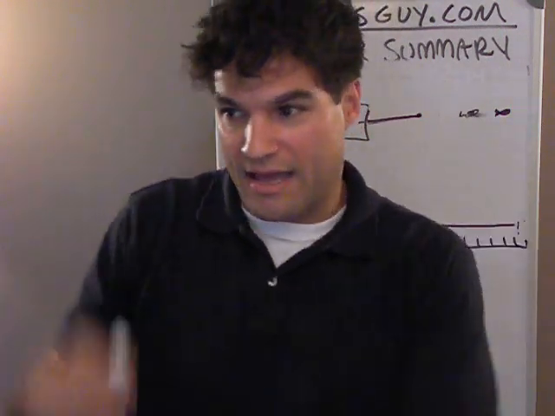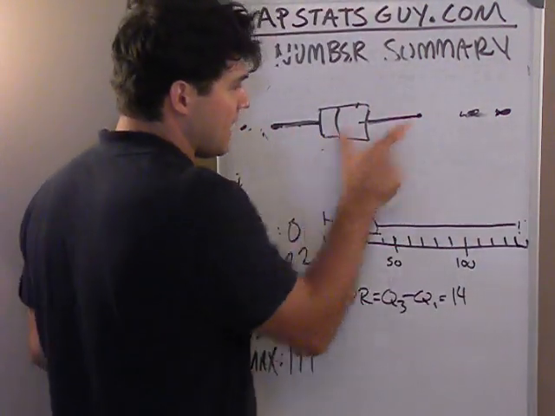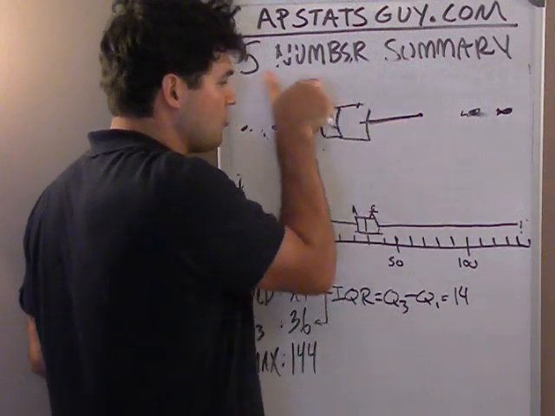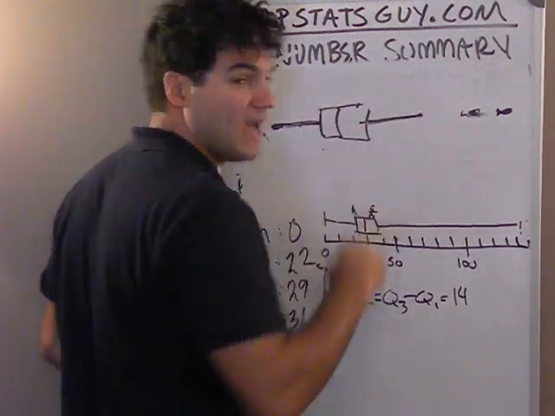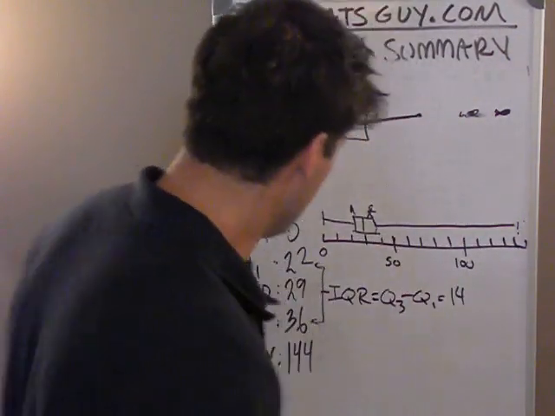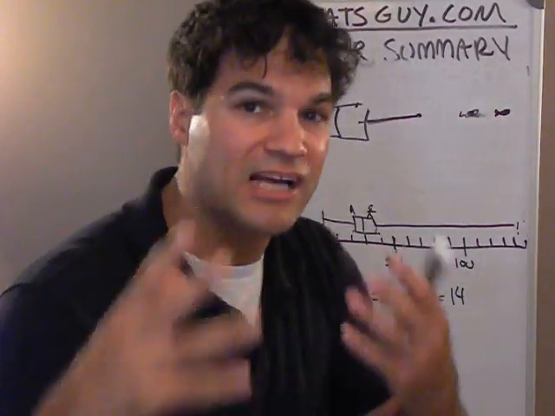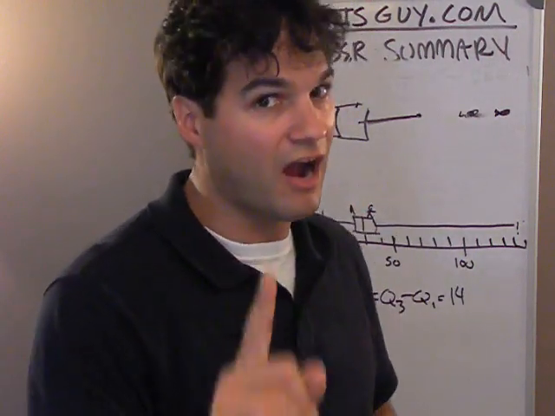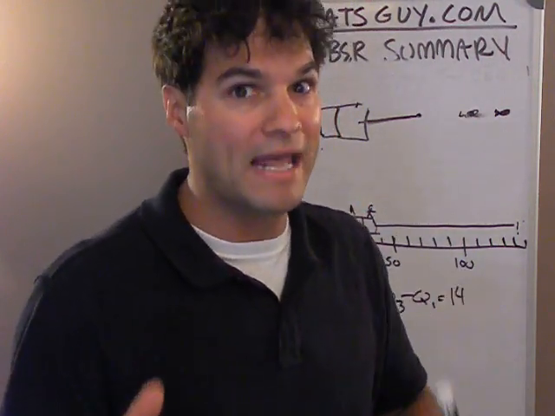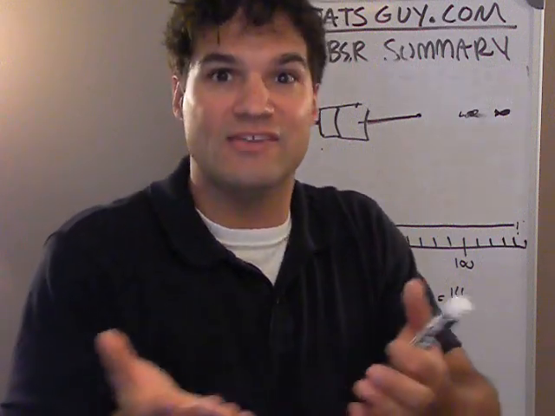anything within 1.5 of these IQRs is close enough to not consider an outlier. Anything more than 1.5 IQRs we'll consider an outlier. Okay? So let's look at that mechanically from this data set. Now we don't have the actual data, so I can't tell you how many outliers there are, but we can tell if they exist.